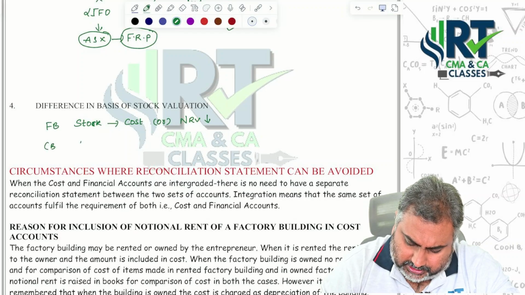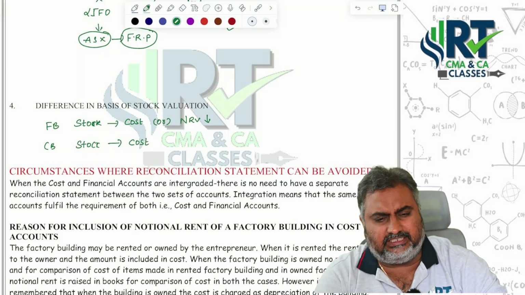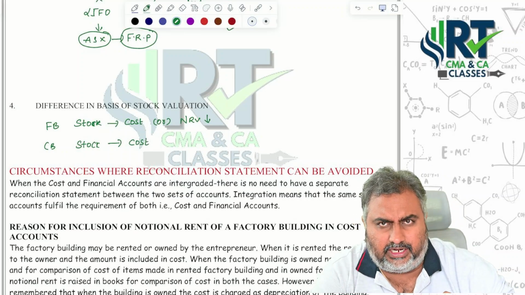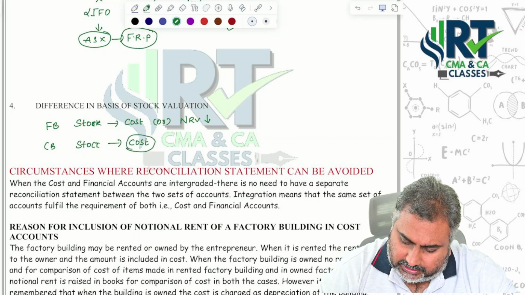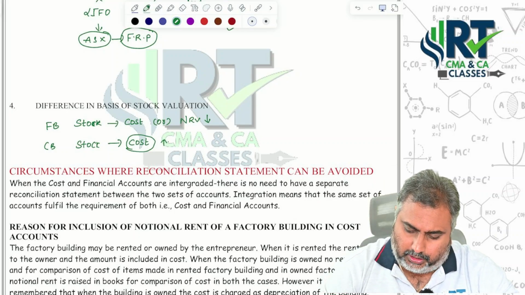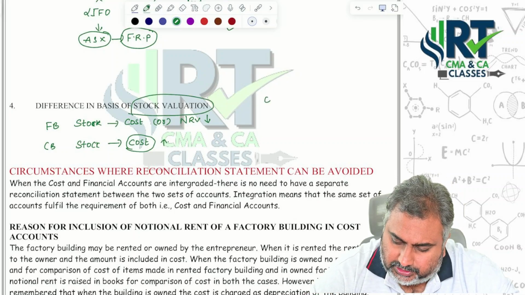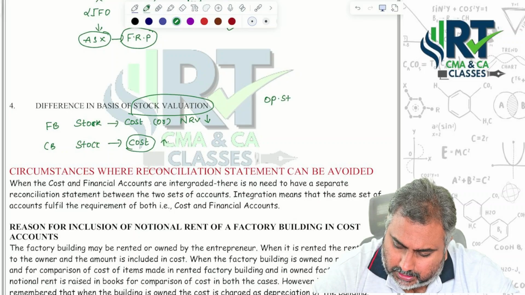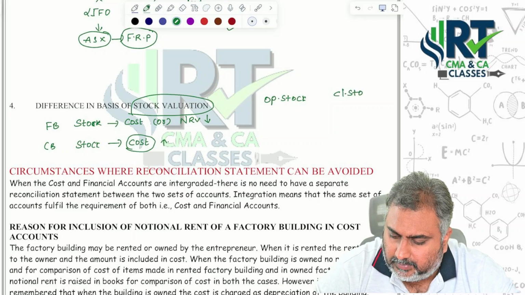When it comes to costing books, stock always should be valued at cost basis only. Now tell me, if your cost is more than your NRV value, then automatically stock valuation should be more. Like stock means which stocks? Opening stock as well as closing stock.